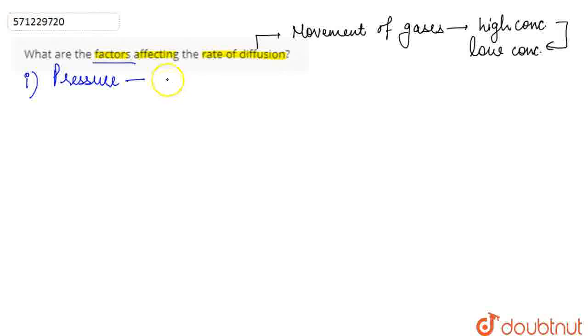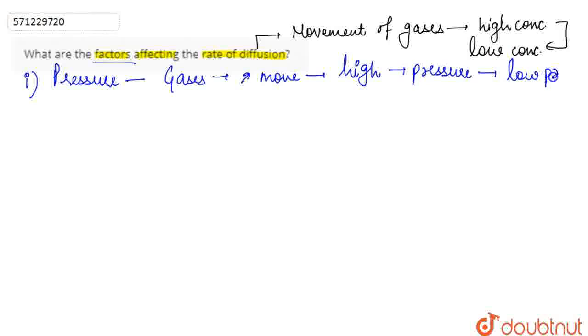Gases move from the region of high partial pressure to the region of low partial pressure. So the gas will move from the region where the pressure is high to the region where the partial pressure is low.